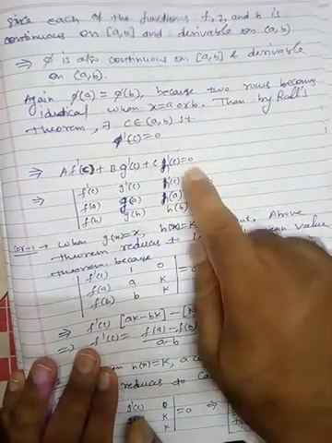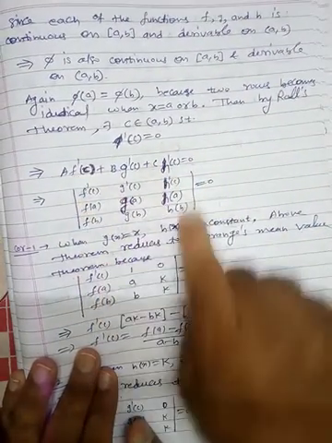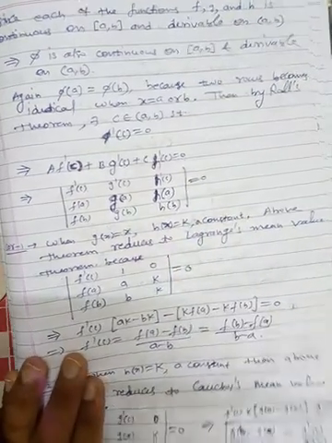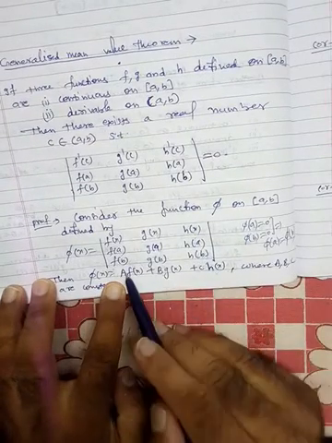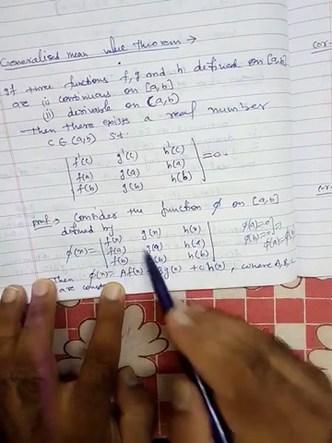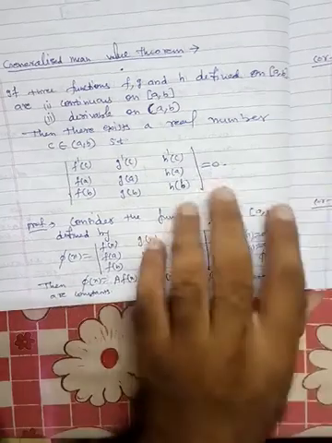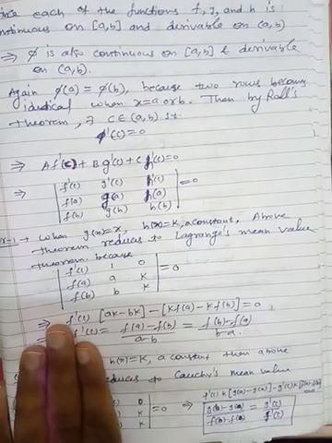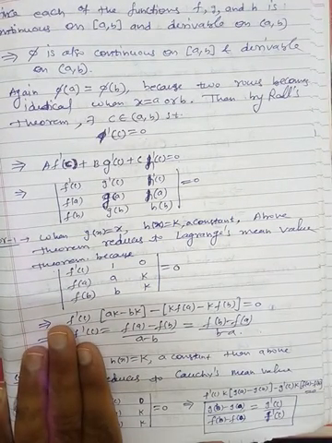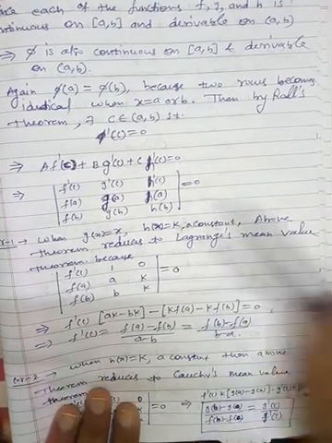Fine. With the help of this and this, if you remember, a is nothing but this, b, c, d, so we can use this. So this is our phi. Fine. So this is the proof.